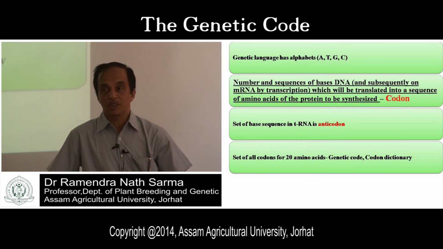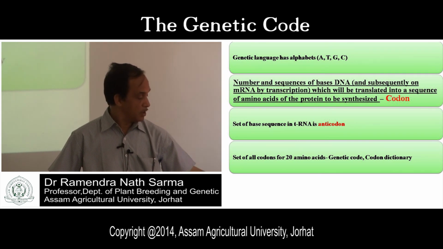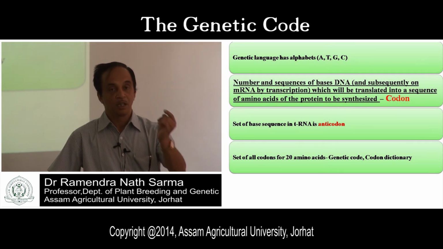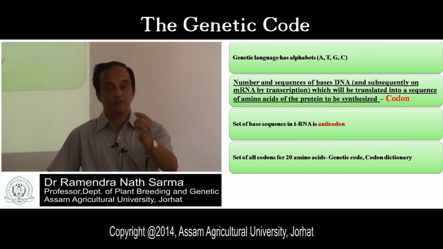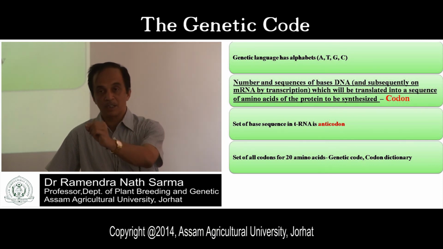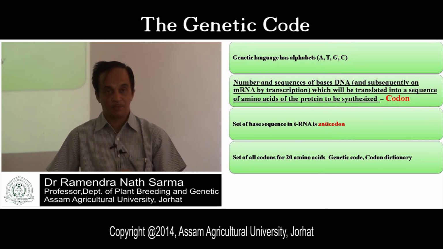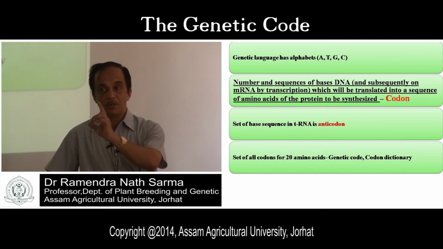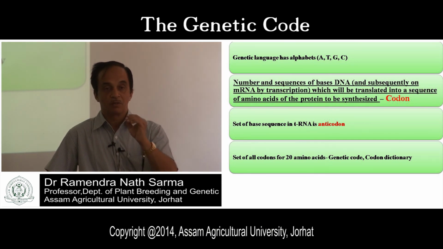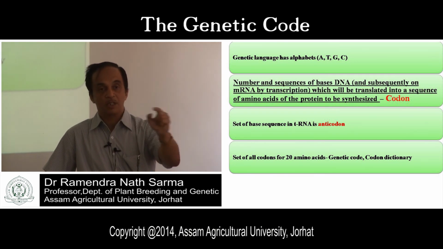During the translation process, amino acids of the cytoplasm will be carried to the protein synthesis site through tRNA, based on the sequences.